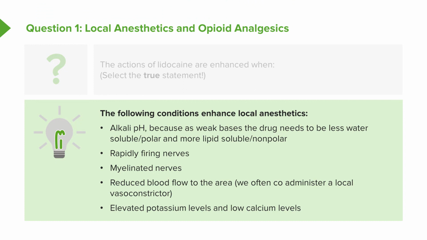A reduced blood flow to the tissue will often help the activity of the drug because it's not being carried away. And that's the reason why we co-administer a local vasoconstrictor in many cases. And finally, elevated potassium levels and lower calcium levels will enhance the local anesthetic. The question was asking about high calcium levels, and therefore that works against the local anesthetic.